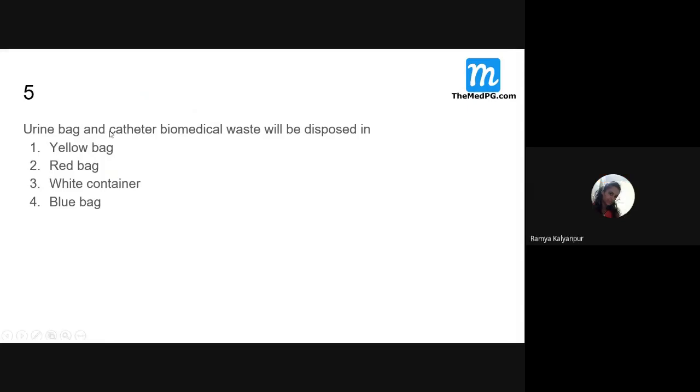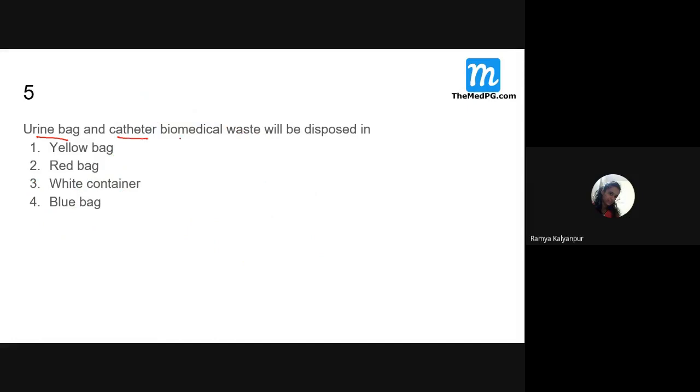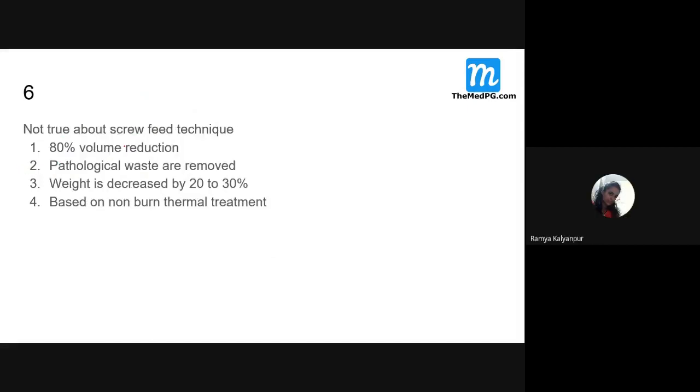Now the next question is urine bag and catheter. Am I audible for you, students? Yes, ma'am. So urine bag and catheter biomedical waste will be disposed in. Again remember, students, urine bag, catheter. Again, it should be disposed in which one? Red. Red color. Yes.